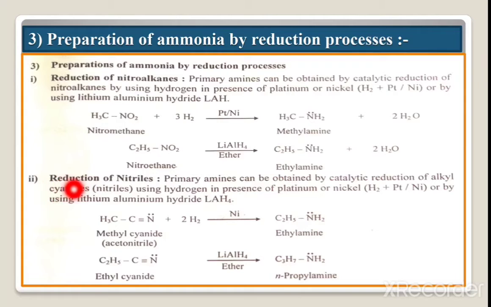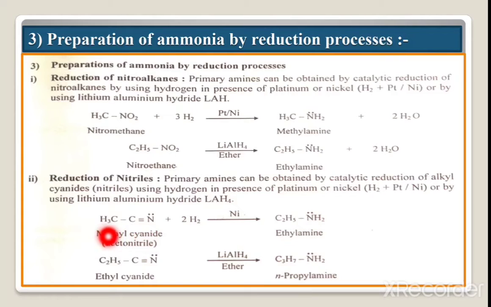Now the next, reduction of nitrile. Nitrile undergoes reduction and we get the amines. Friends, here the primary amines can be obtained by the catalytic reduction of alkyl cyanide, which we call nitrile. This is alkyl cyanide, CH3C triple bond N, and the example is methyl cyanide, which we call acetonitrile.